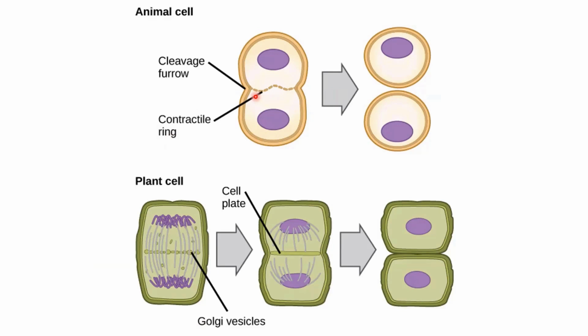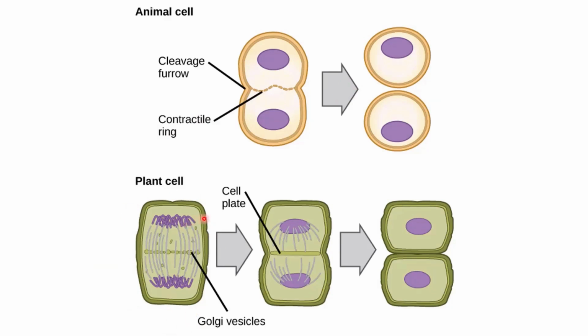So this contractile ring is made up of different types of proteins which align here, and they are going to signal the plasma membrane to invaginate here. So once it starts invaginating here, the cytoplasm is going to divide and the cells are going to split. But in plant cells, we know that we have a very rigid cell wall, right?